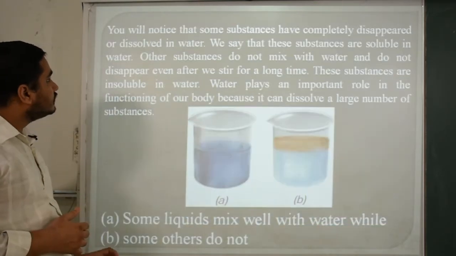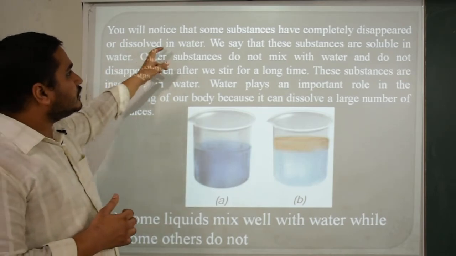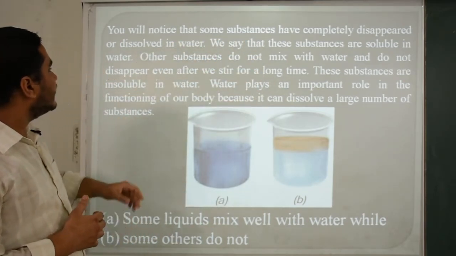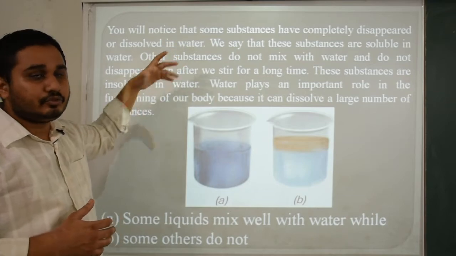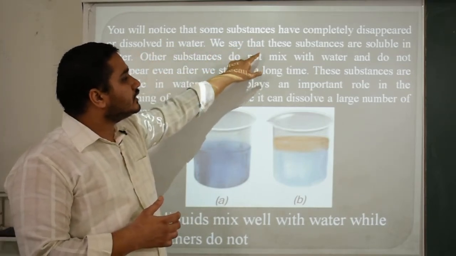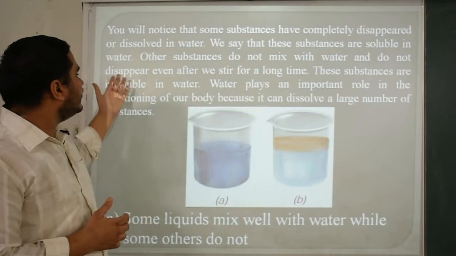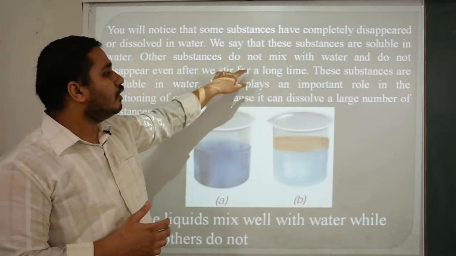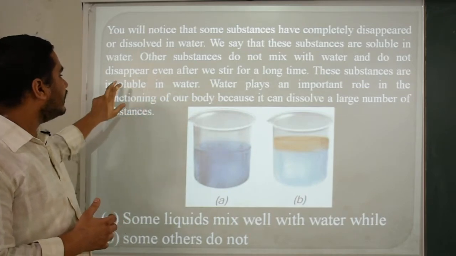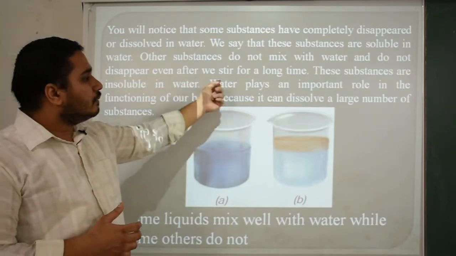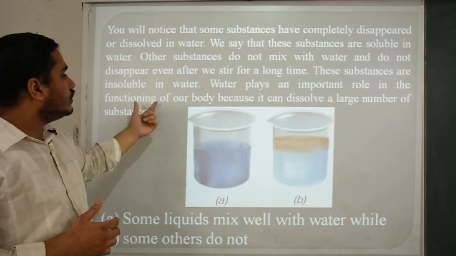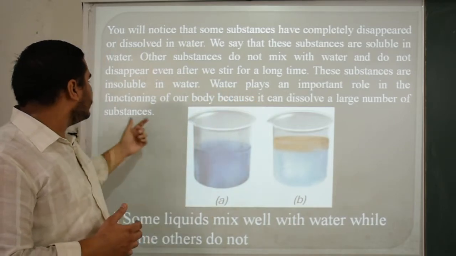Next property, that is, you will notice that some substances have completely disappeared or dissolved in water. These are soluble. We said that these substances are soluble in water. Other substances do not mix with water and do not disappear even after we stir for a long time. These substances are called insoluble in water. Water plays an important role in the functioning of our body because it can dissolve a large amount of substances.